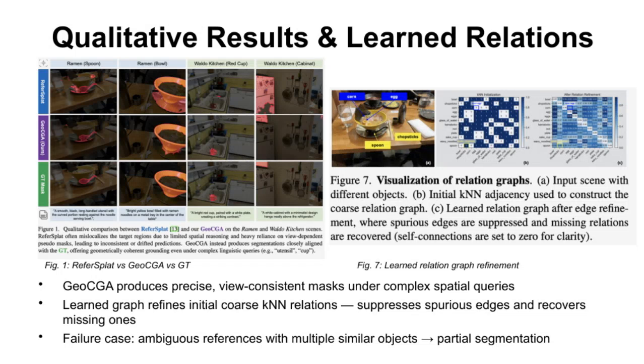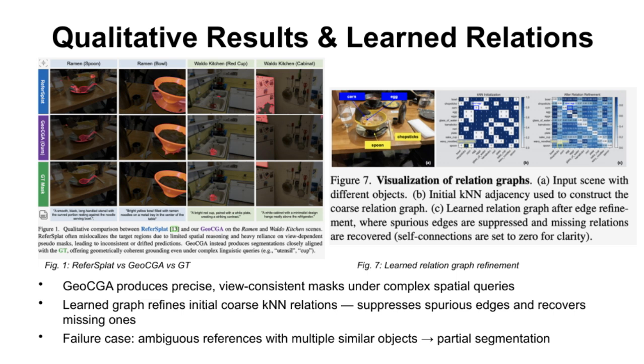On the left side, we have Figure 1 showing comparison between ReferSplat, our GeoCGA, and the ground truth across different scenes and queries. The top row shows ReferSplat, which often struggles with accurate localization or produces coarse masks. In contrast, our GeoCGA results, shown in the middle row, closely match the ground truth at the bottom, demonstrating more precise and consistent segmentation. On the right, we visualize the learned relation graph refinement.